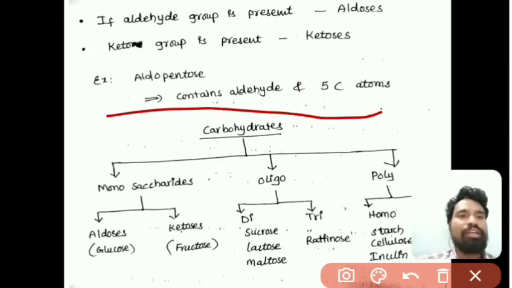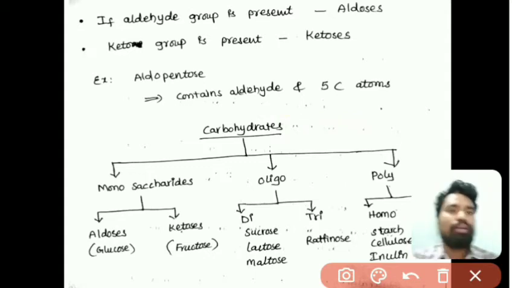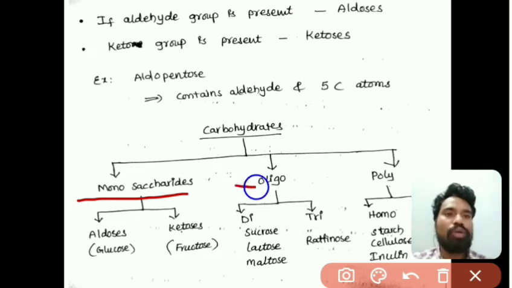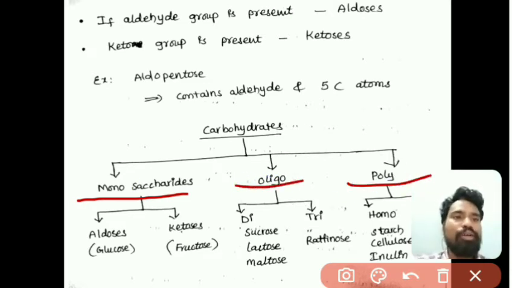Here is the classification of carbohydrates. Carbohydrates are classified into monosaccharides, oligosaccharides and polysaccharides. Monosaccharides means one simple, single molecule of carbohydrate.